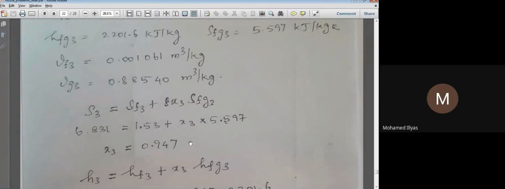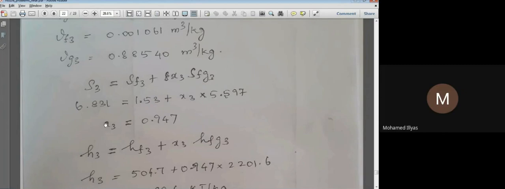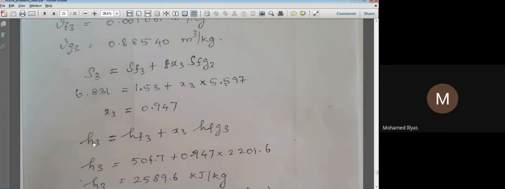So already we have discussed that our X value should always be less than 1. Maximum it can go up to 1. If it is less than 1, then we can confirm the steam is wet steam of quality 94.57% dry. The remaining around 5 to 6% is where moisture is present. Now by knowing this X3, we can easily find our H3.